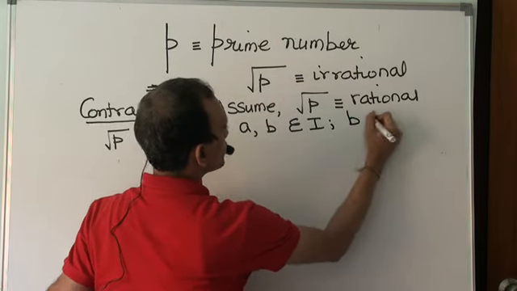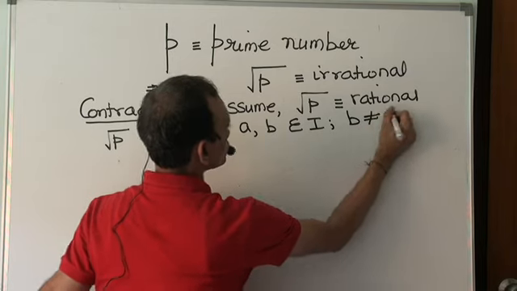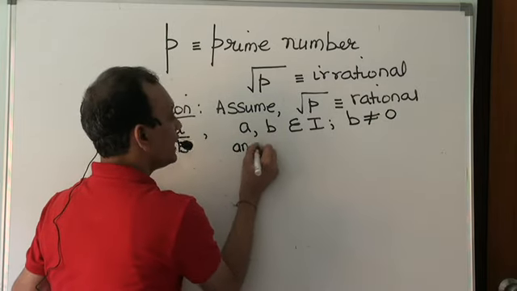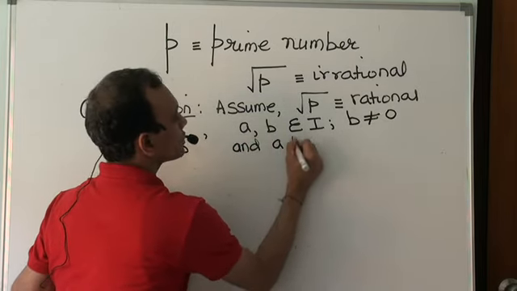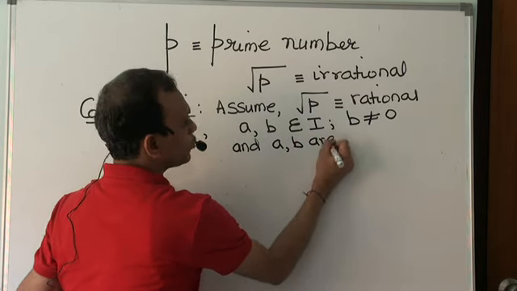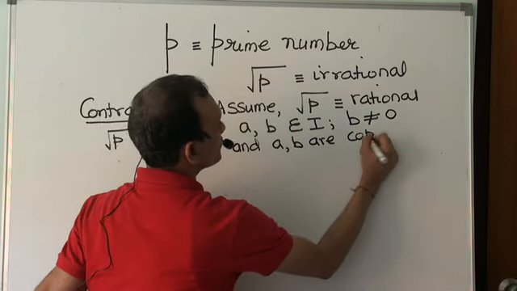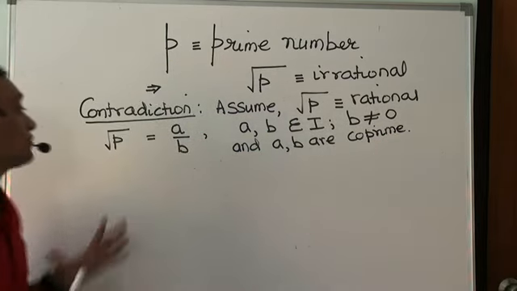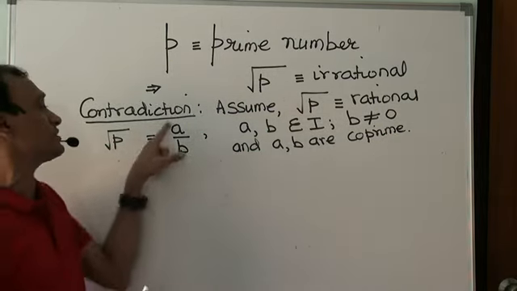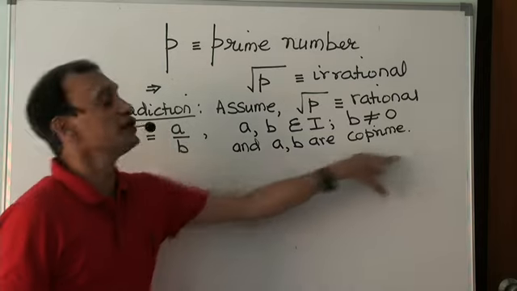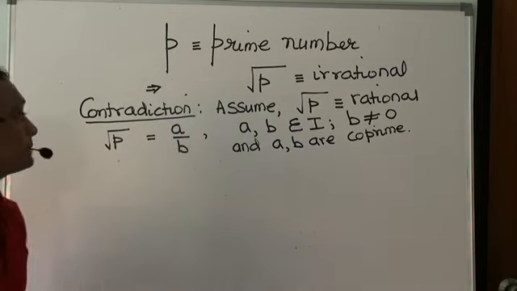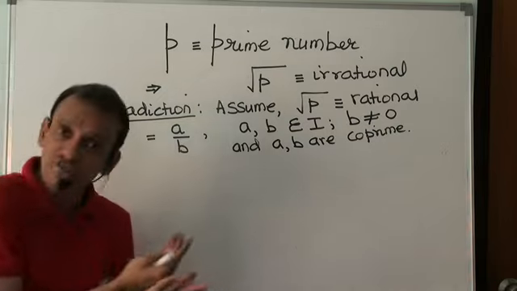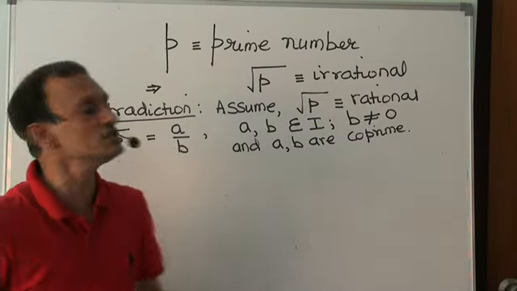B is not 0, and a and b are co-prime. What do I mean by co-prime? Their HCF is 1. They have no factor other than 1 in common. So if any rational number could be written as a ratio of two integers enjoying these properties, right? So if rational, then this is valid, right? Let's keep moving with this.